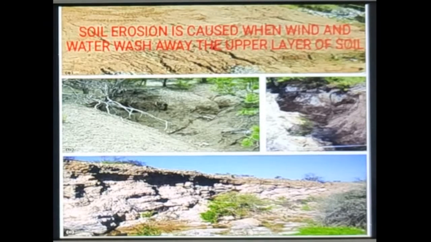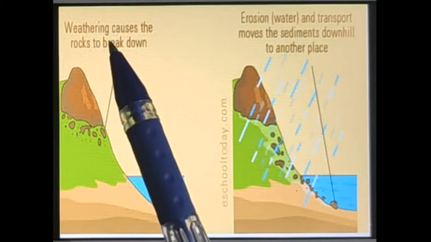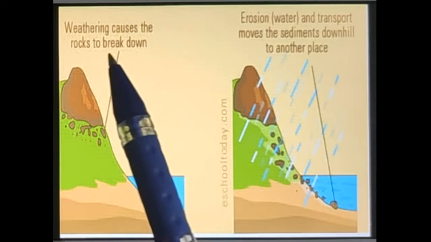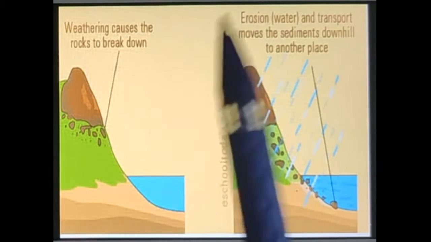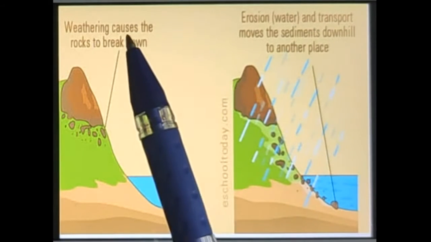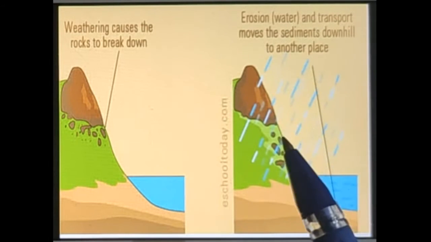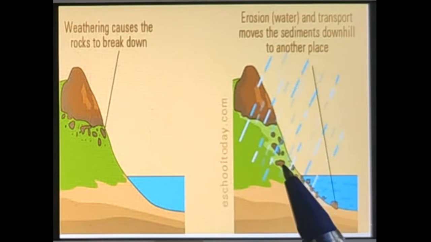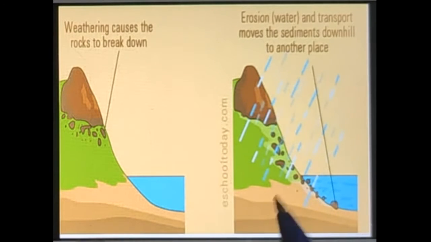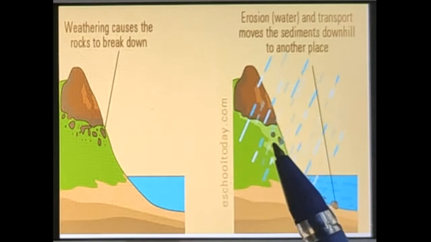In the first class we learned about the weathering of rocks, right? Weathering was the breakdown of rocks into smaller pieces. So weathering causes the rocks to break down. After that, when the rocks are broken down into smaller pieces, they turn into soil.